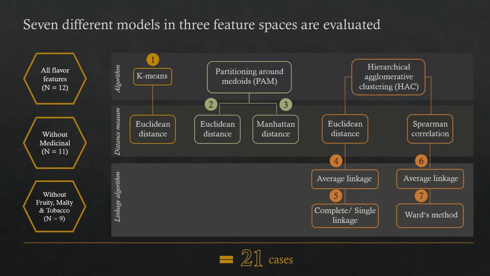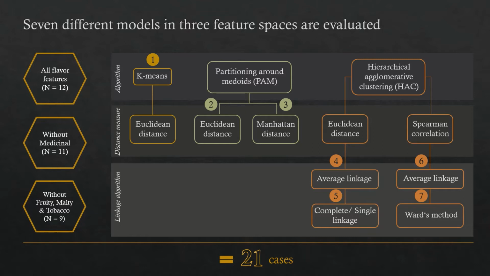Based on the flavor features correlation matrix and a filter algorithm, we came up with 2 reduced feature spaces, one without the flavor medicinal and one without fruity, malty, and tobacco. The full feature model is also further analyzed for comparison reasons.